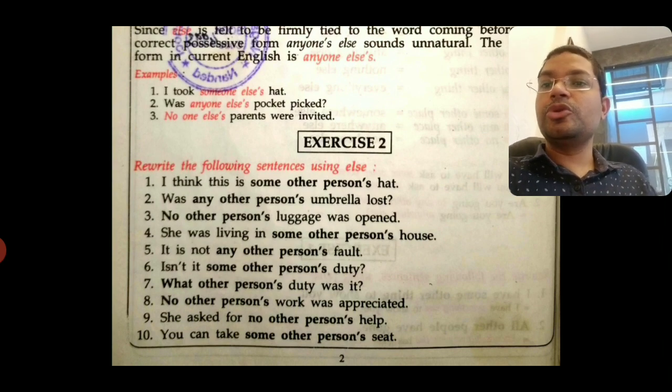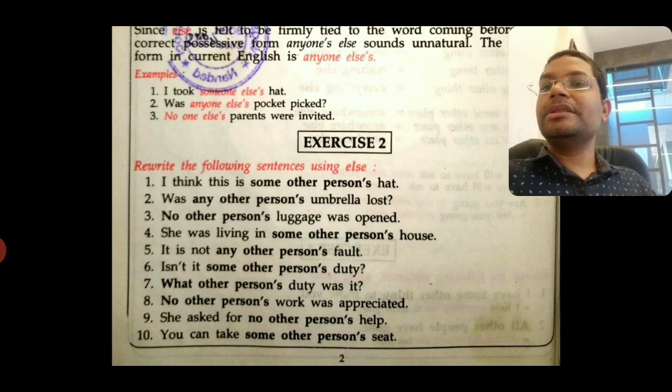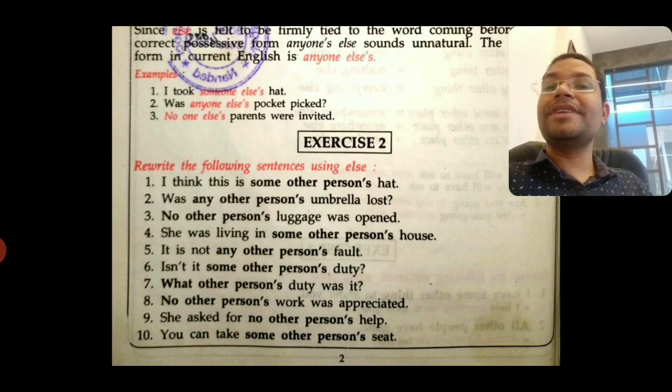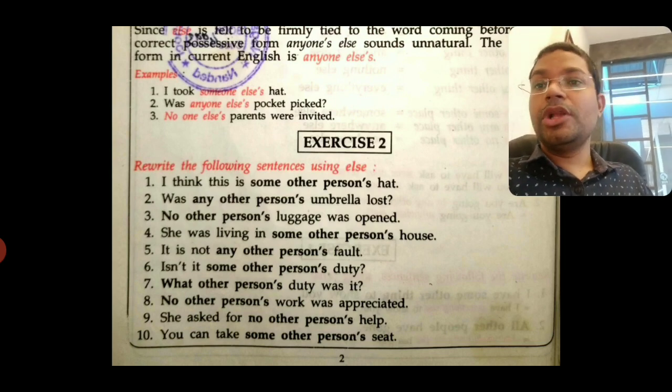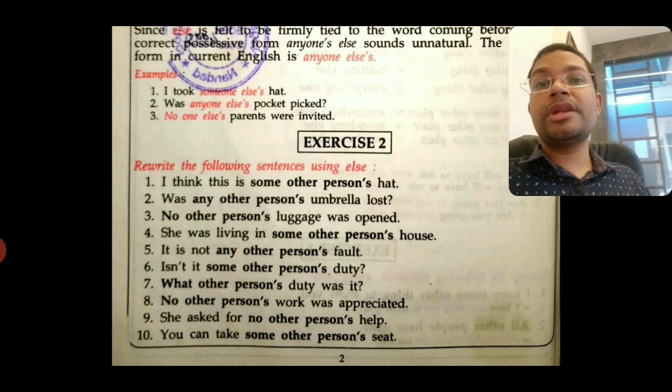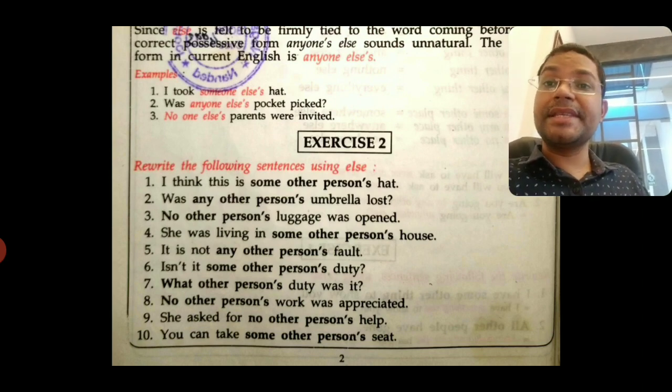I will help you to do 2 sentences and then the remaining you will do yourself. I think this is some other person's hat. Person's, so that is possessive case. So here, some other person, I will use someone else's hat. I think this is someone else's hat.